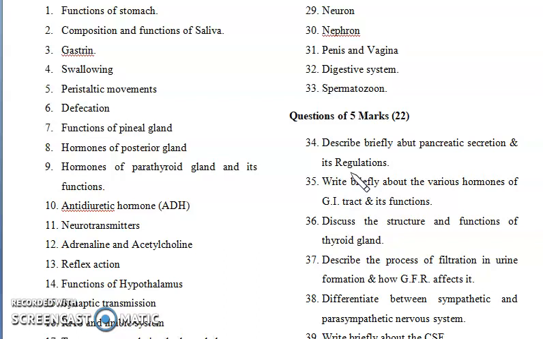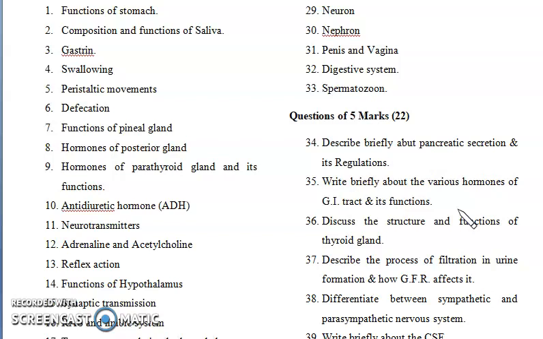Now the next question is: write briefly about the various hormones of the GIT tract and their functions. As you see, we already studied the digestive system. The digestive system involves different hormones to assimilate or digest the food.